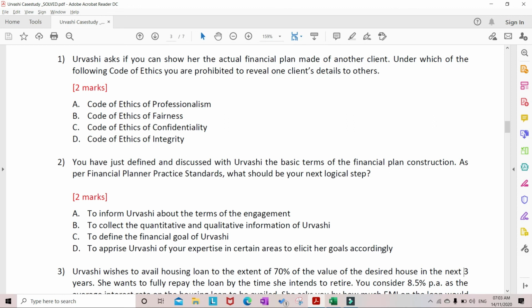So here you have already discussed the basic terms of financial plan construction. After that, the next step is to collect the information, to gather the information. Therefore, the right answer here is to collect the quantitative and qualitative information of Urvashi. Sorry, that is option B, to collect the quantitative and qualitative information of Urvashi.